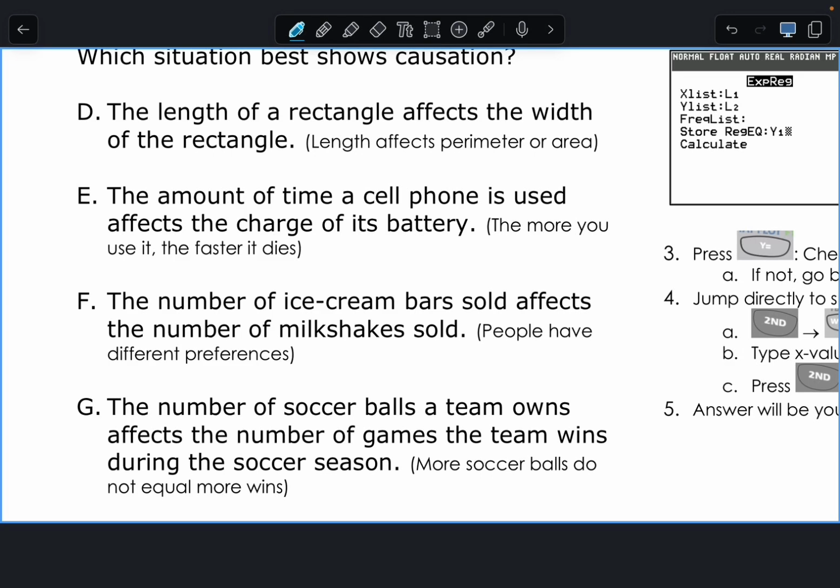F, the number of ice cream bars sold affects the number of milkshakes. No, because everybody has their own preference. Just because some people are buying ice cream bars doesn't mean a certain amount of people are going to buy milkshakes, okay? G, correct. They can buy both. The number of soccer balls a team owns affects the number of games the team wins. No, that doesn't make sense. More soccer balls do not equal more wins. So the only one that does show a direct cause is which one? The cell phone. The more you use your cell phone, the more it drains the battery.